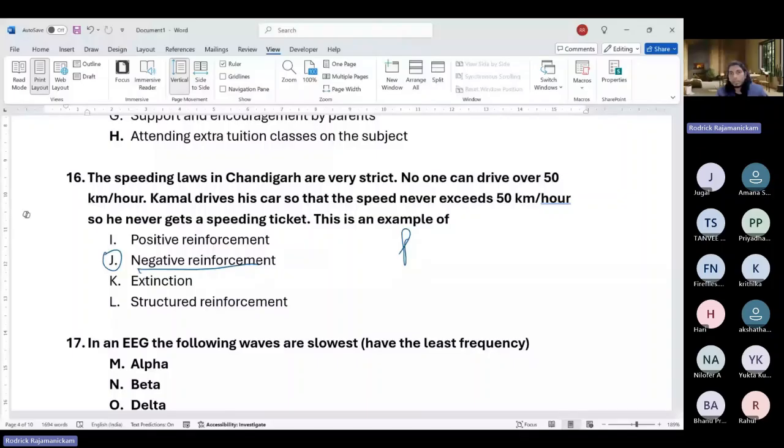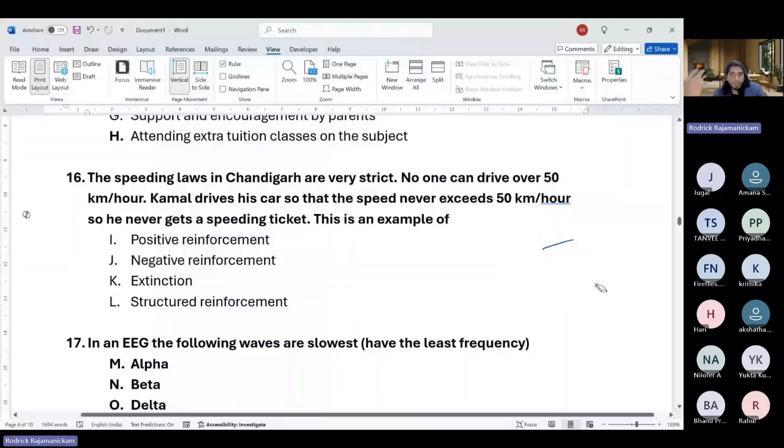Okay, so if you go beyond a particular speed limit, you're going to get punished in terms of a speeding ticket. Okay, so negative reinforcement works by making the behavior more frequent, intense, or last longer by removing an existing negative aversive stimulus. For example, unless you reduce your speed to less than 50, you are constantly given speeding tickets. So if the person was earlier not able to reduce below 50 and was constantly getting some negative reinforcement, an intervention was done to take away that negative reinforcement so that he could do it. So that is negative reinforcement.